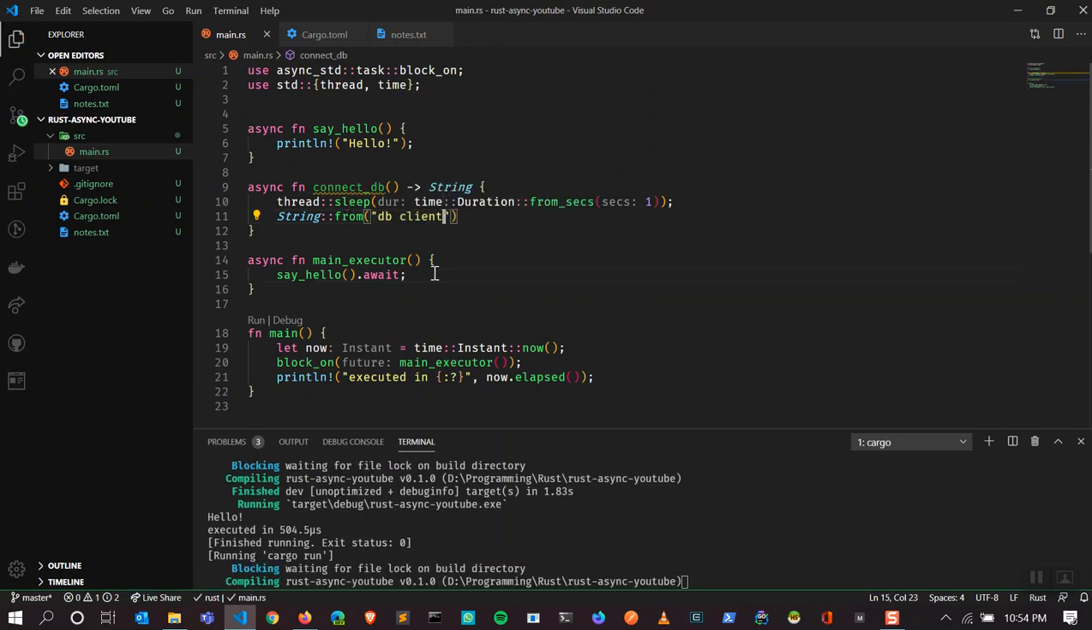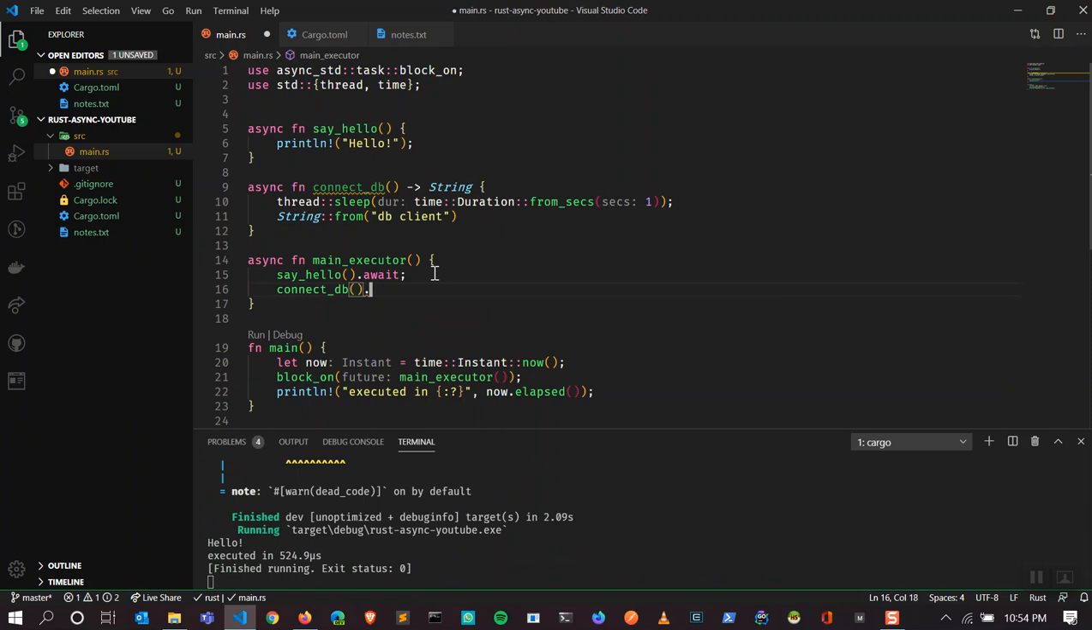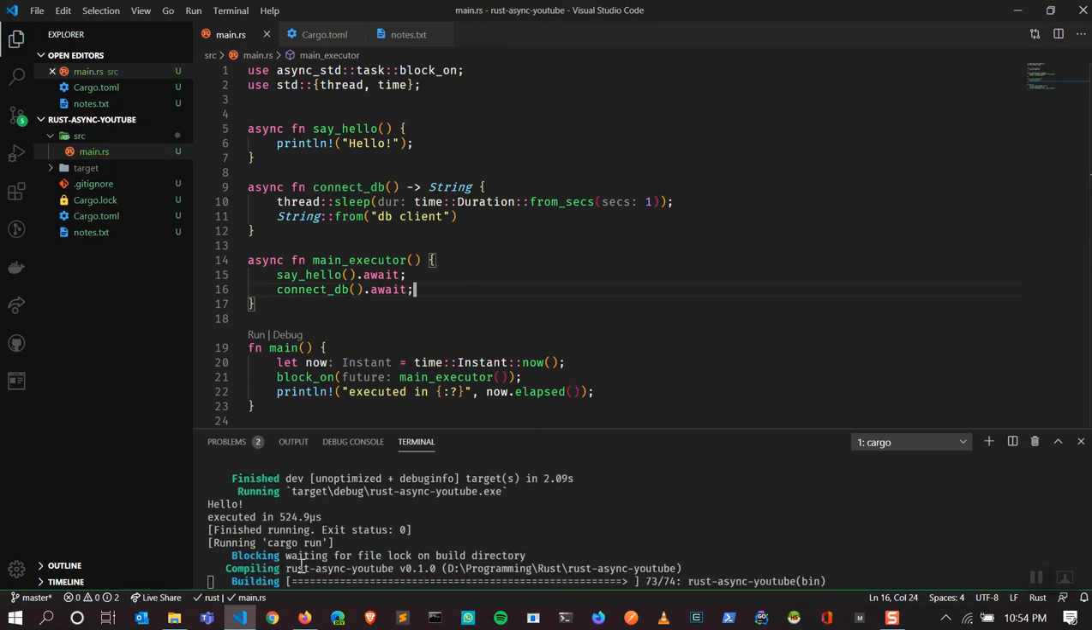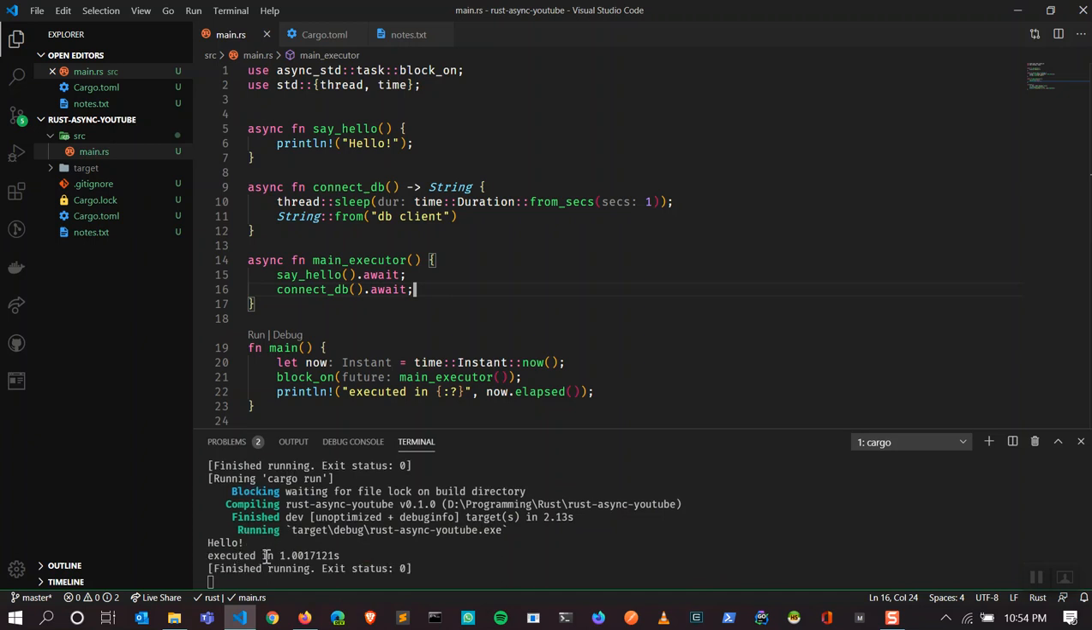So I'm going to call this function right here. I'm going to say connect db await. Let's see how much time it will take to run. It's going to take about 1 second because we have the connect db function which takes 1 second to connect and returns the client.